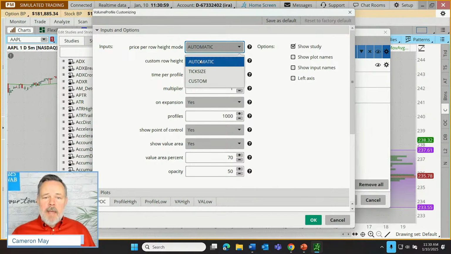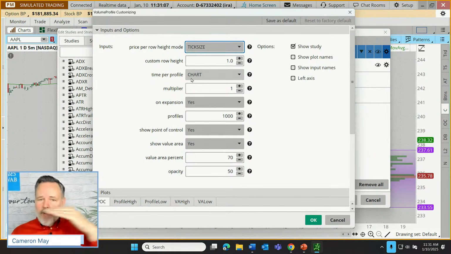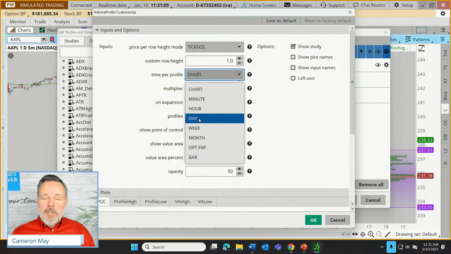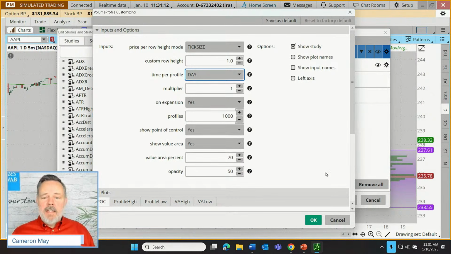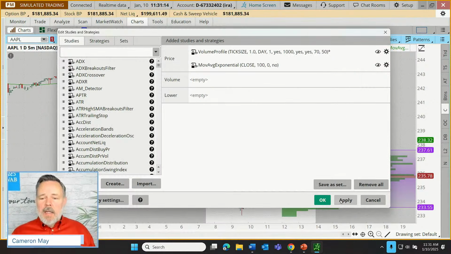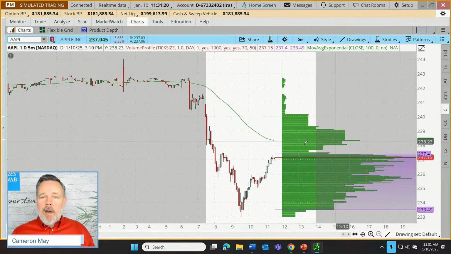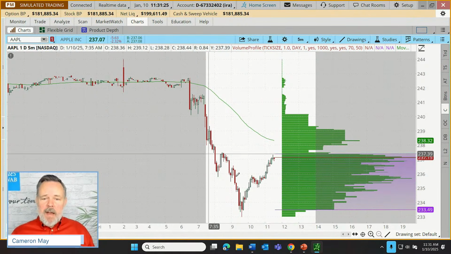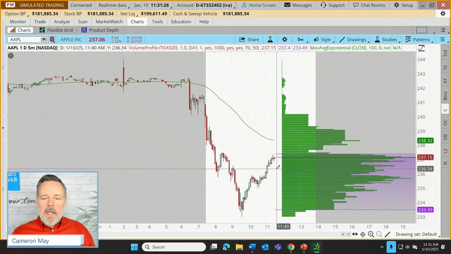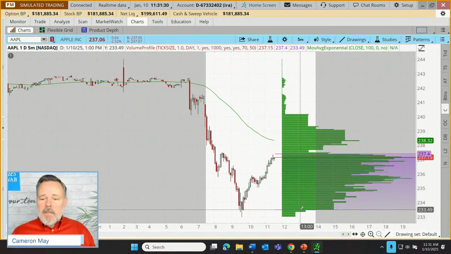I'm going to switch this automatic and change it to tick size. And what that allows me to do is edit the time per profile, the length of those bars. And I'm going to change that to just today. So I'm going to change that to day, click OK, click Apply, and what you'll see now is we're getting these 5-minute bars. You see that? There are quite a few more of them because you get quite a few 5-minute increments in one day's worth of trading. But the rest of this, the interpretation of it, is really very much the same.